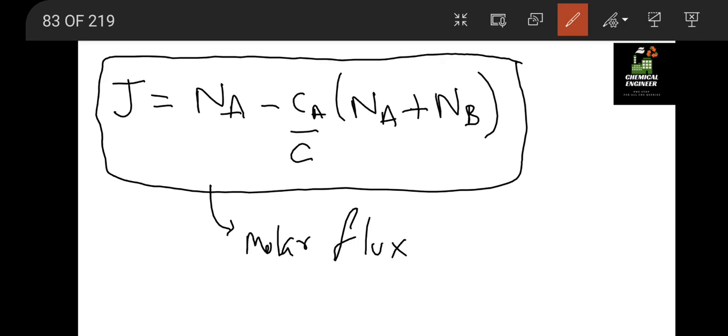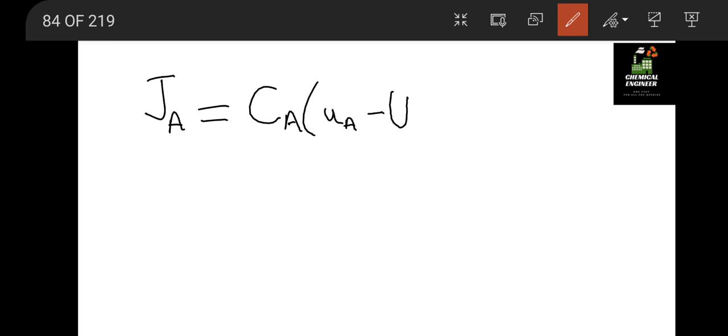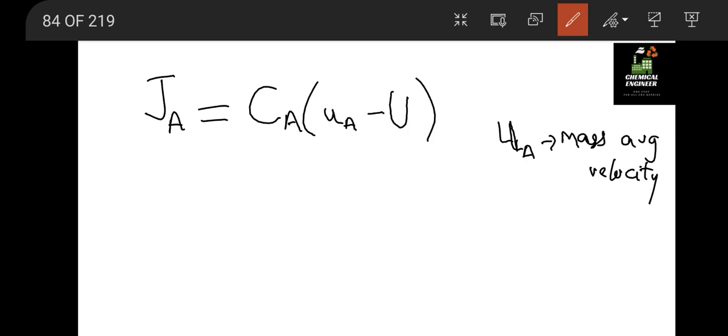J is also a molar flux, but let us see the difference between both of them in the next slide. J is generally defined as CA into UA minus capital U, where UA is the mass average velocity and capital U is the molar average velocity.